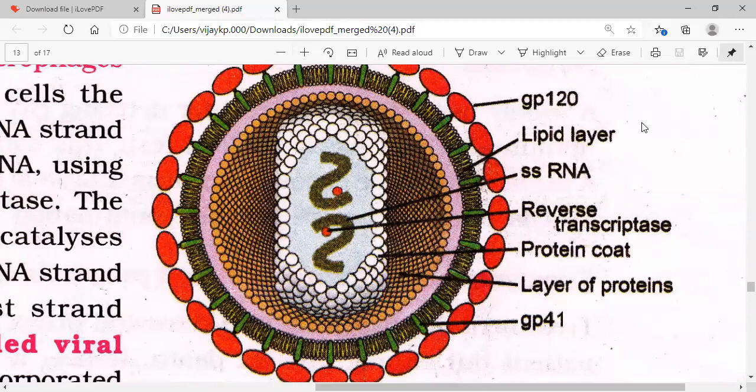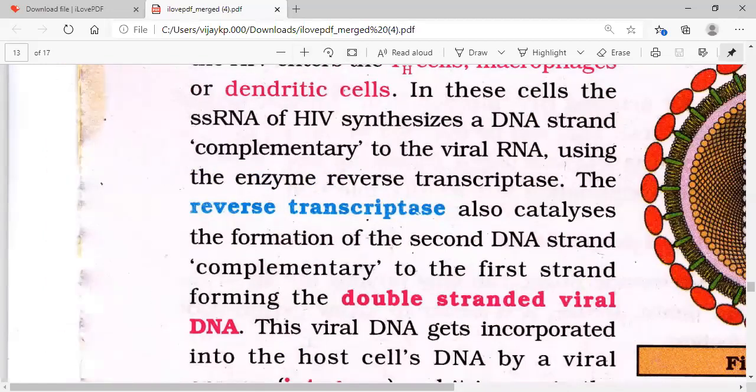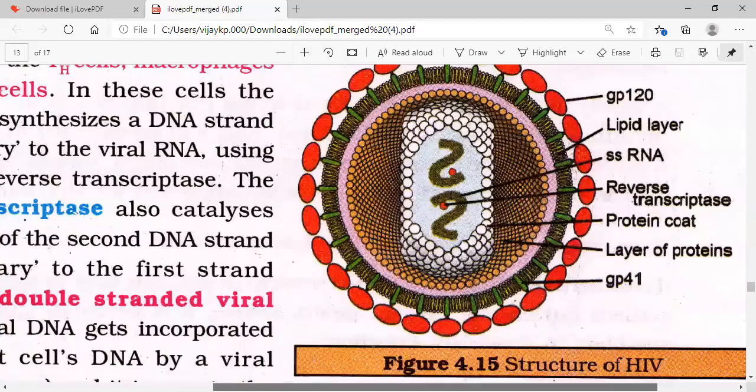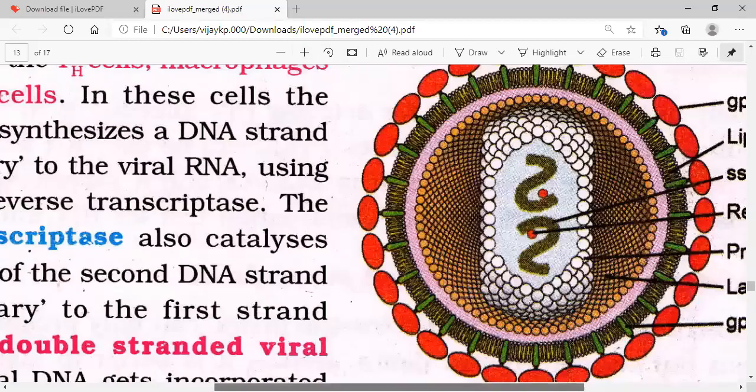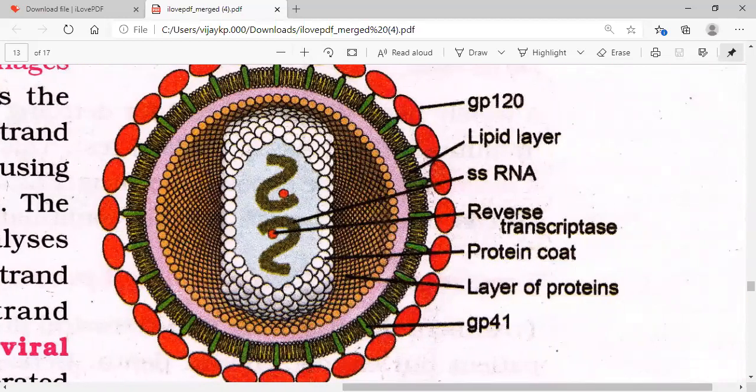Oh my God, we lost it. Yeah, we got it back now. Now the virus is on full screen. Just follow the norms.